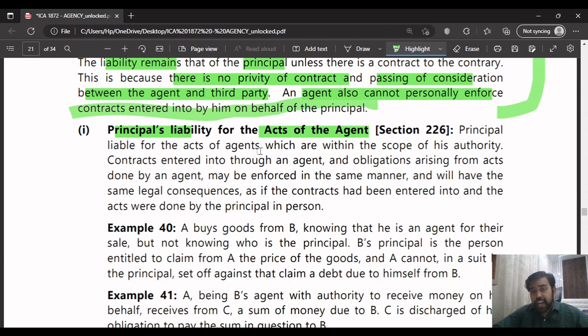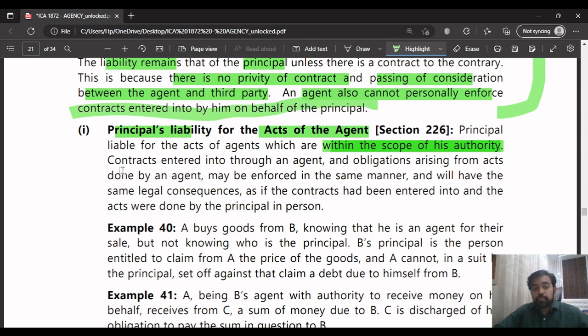Next, what they're saying in this point is the principal's liability for the acts of the agent. Whatever act the agent has done must be within the scope of his authority. This is the important phrase: within the scope of his authority, he should be authorized to do such acts. If he does any other act which is beyond his authority, the principal will not be liable. Keep it in mind. The principal will be liable only for such acts of the agent which he has done within his authority.